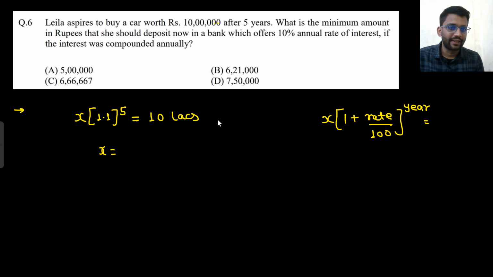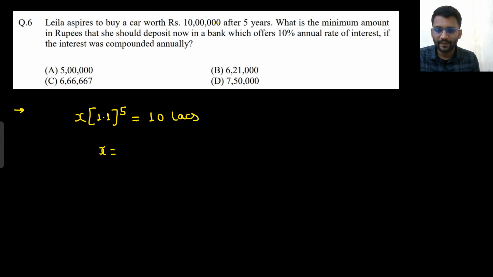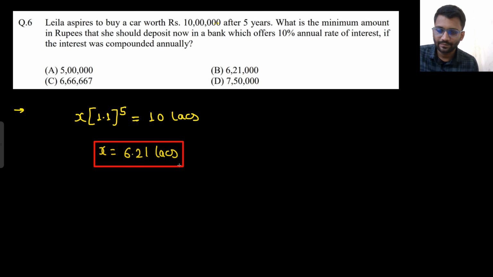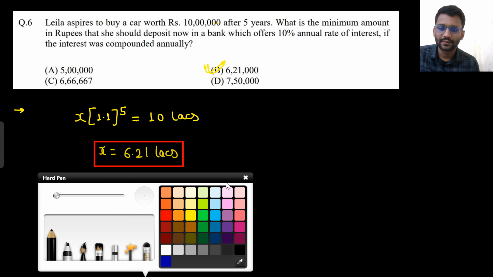So the final amount is 10 lakhs, x is 10 lakh by 1.1 to the power 5, the reciprocal, nearly 6.21 lakhs. Okay, so option B is the correct answer.